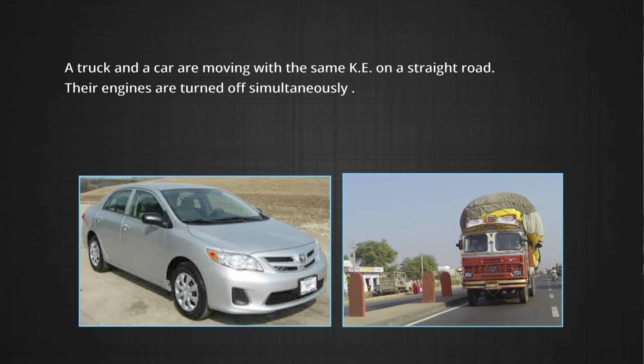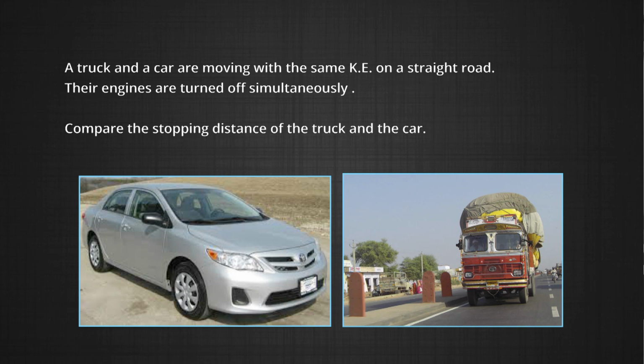Now let's look at this one. A truck and a car are moving with the same kinetic energy on a straight road. The engines are turned off simultaneously. Would the stopping distance of the truck and the car be the same? This problem is different from the earlier one. What's the difference? Though they were travelling with the same kinetic energy, the engines were just turned off. It was not an additional force or the braking force applied here. So how will we figure out what will happen in this case?